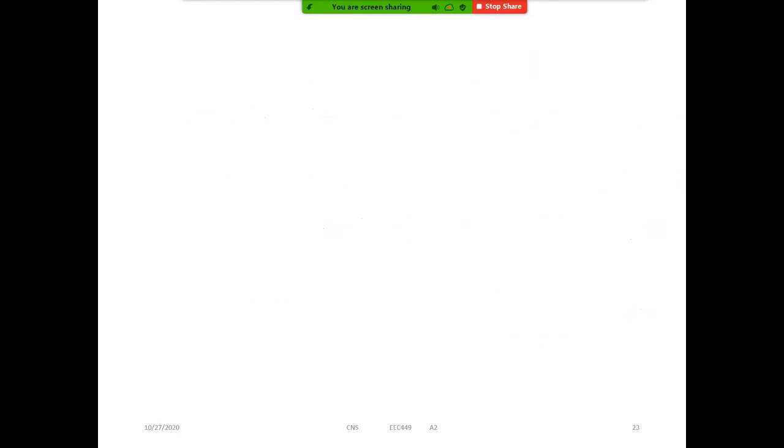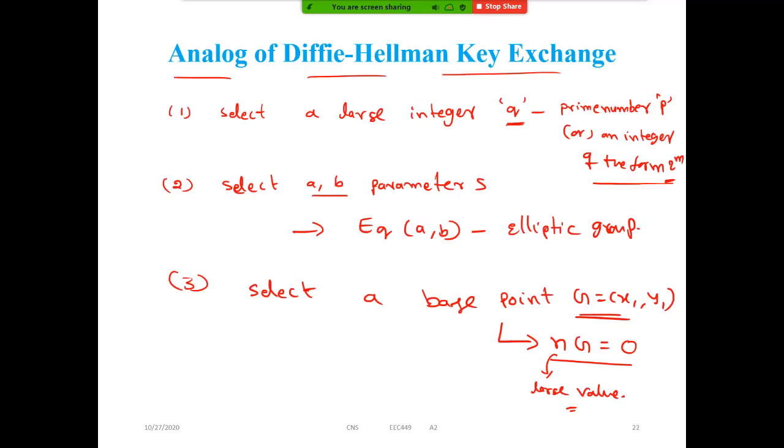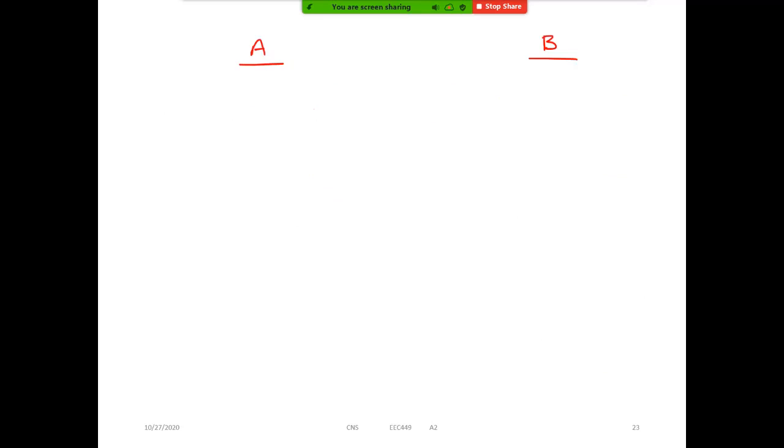So clear up to this? Now see, there is a user A and a user B. How do they exchange? Everyone knows the Q value, the A, B values, and G and small n. Now the first step, if user A wants to transfer something to B, he will generate the secret key. B will also generate a secret key, but ultimately the keys will be the same. How?